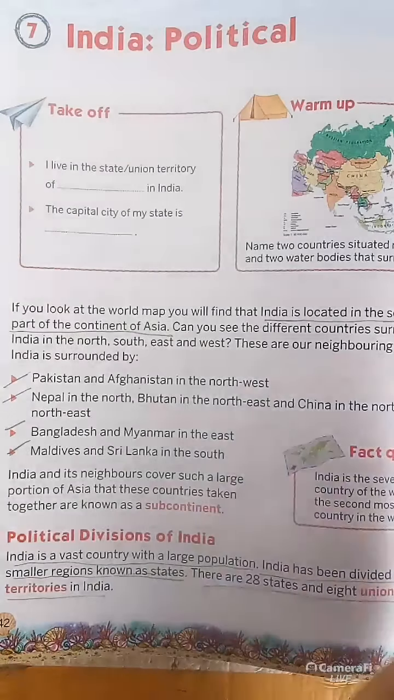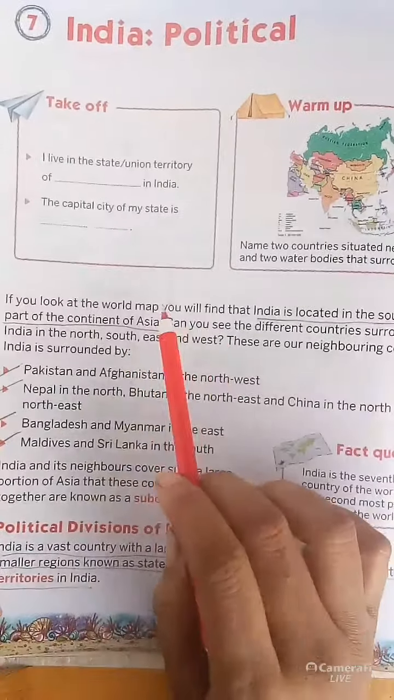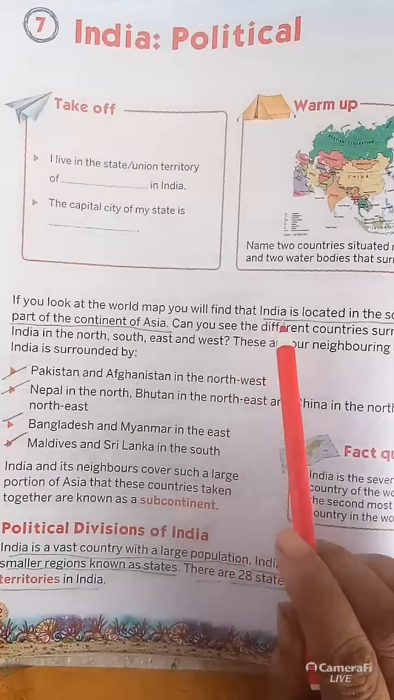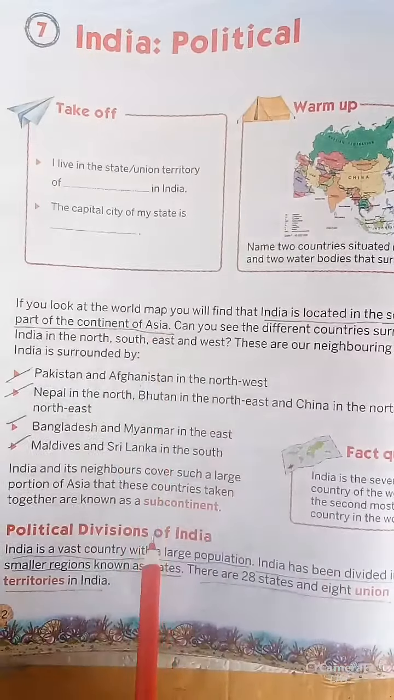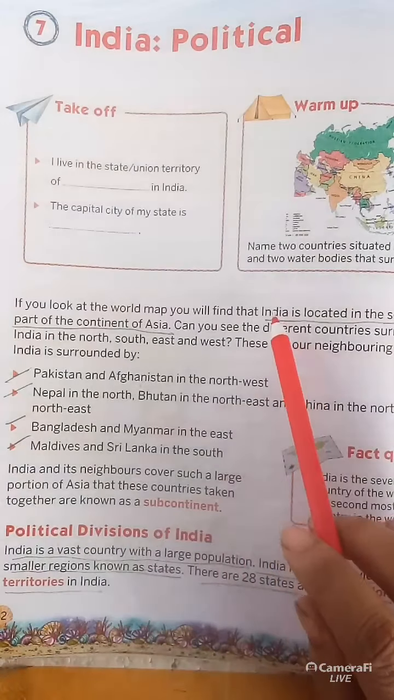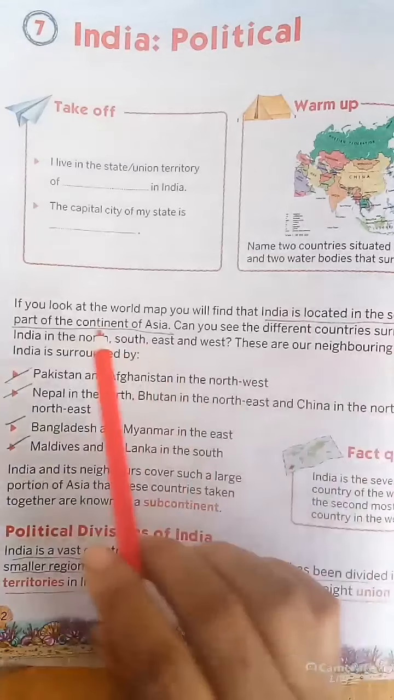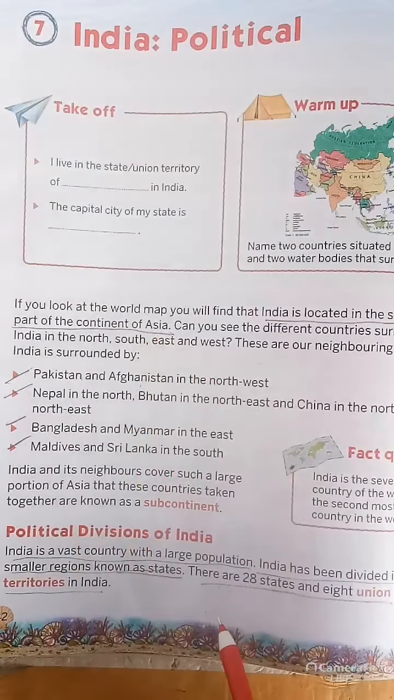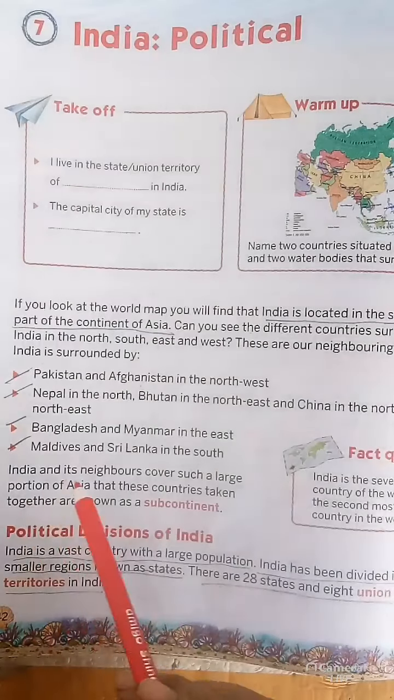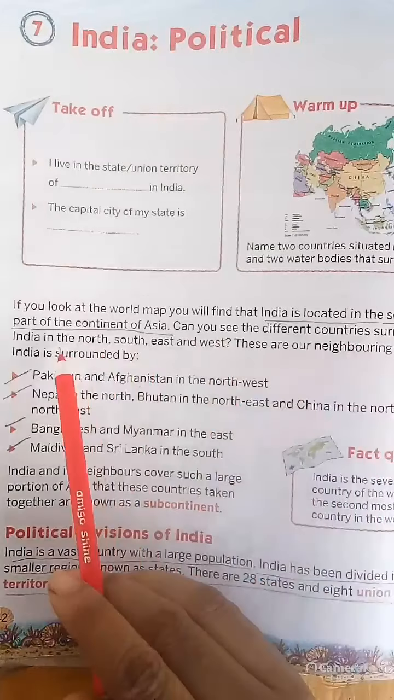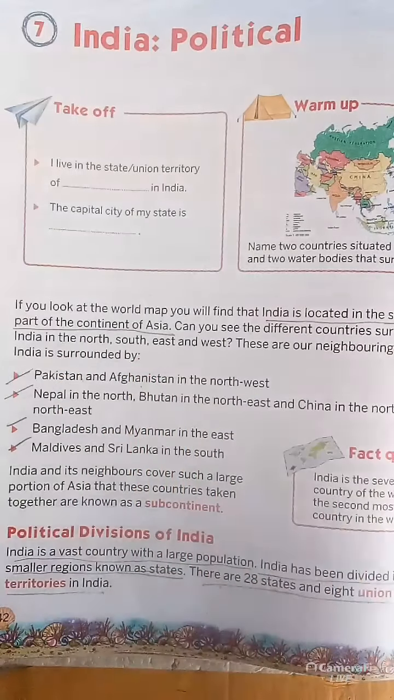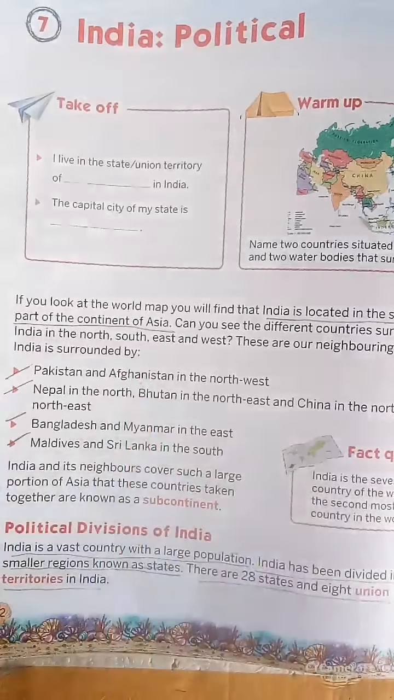See, if you look at the world map, you will find that India is located in the southern part of the continent of Asia. Again I am repeating, India is located in the southern part of the continent of Asia. Can you see the different countries surrounding India in the north, south, east and west? These are our neighboring countries India is surrounded by.